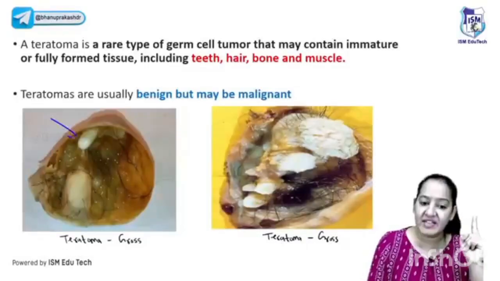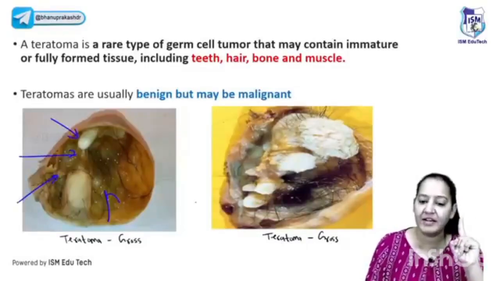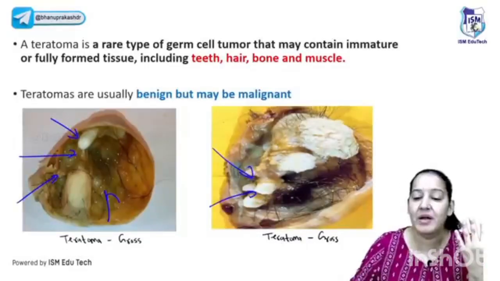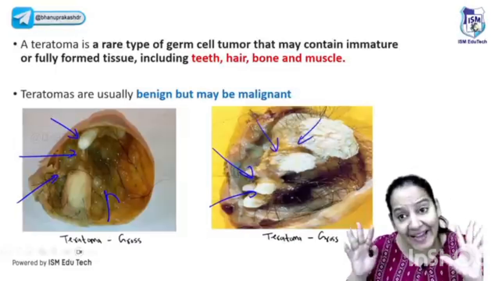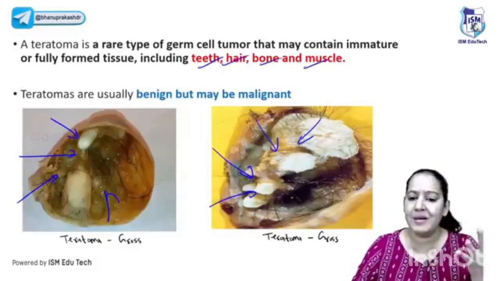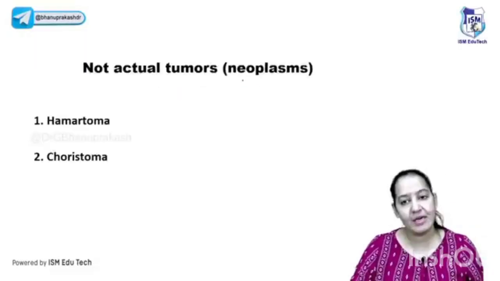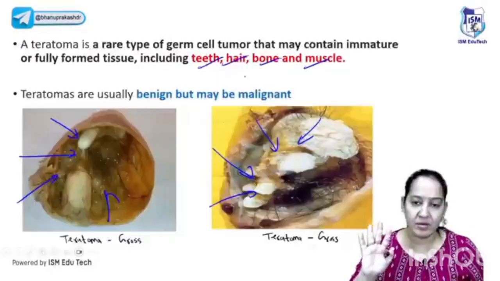Now if you take out the tumor, you can find teeth in them. You can find hair. You can find gelatin. You can find cartilage. You can find bone. You can find brain inside the tumor. You can find pancreas, adipose tissue. Technically anything. So teeth, hair, bone, muscle, anything can be present. It is a teratoma. So that is the meaning of teratoma. So please learn the special tumor that is teratoma.